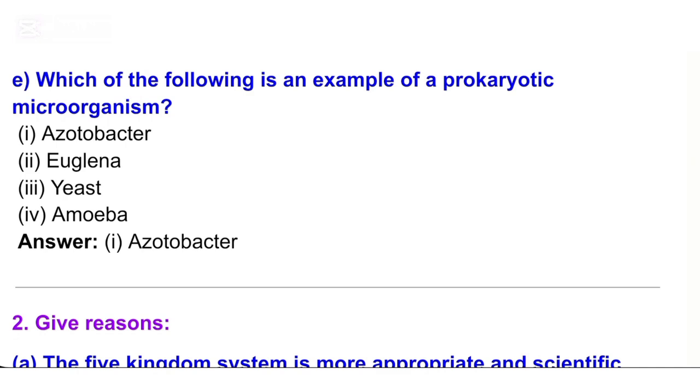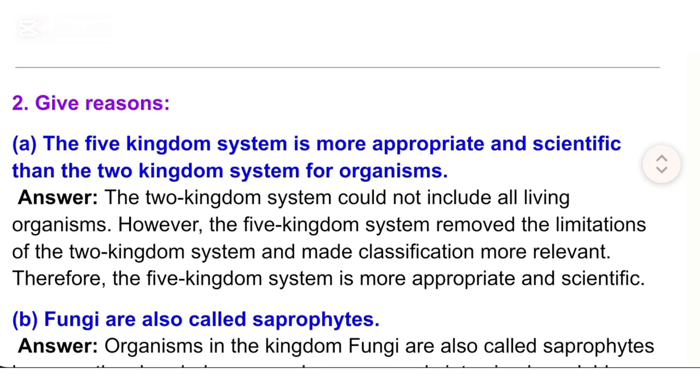2. Give reasons. A. The five-kingdom system is more appropriate and scientific than the two-kingdom system for organisms. Answer: The two-kingdom system could not include all living organisms. However, the five-kingdom system removed the limitations of the two-kingdom system and made classification more relevant. Therefore, the five-kingdom system is more appropriate and scientific.